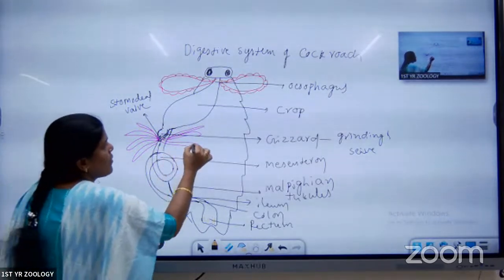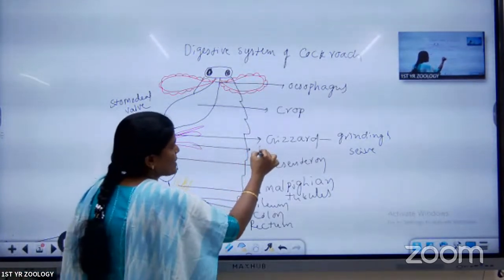These finger-like structures are called hepatic caeca.